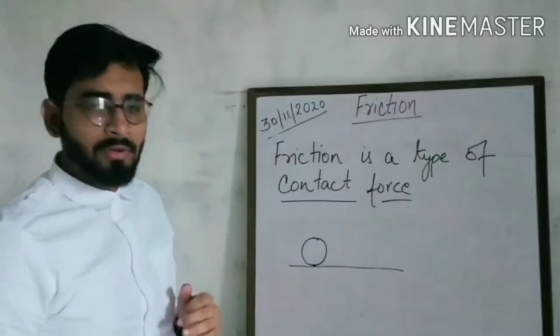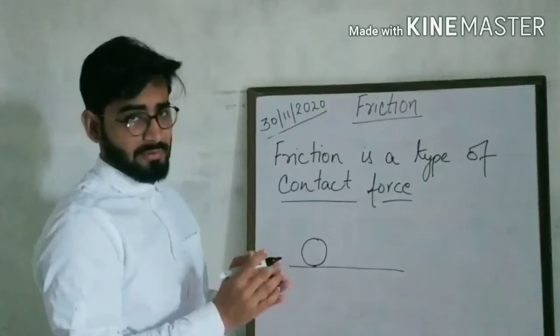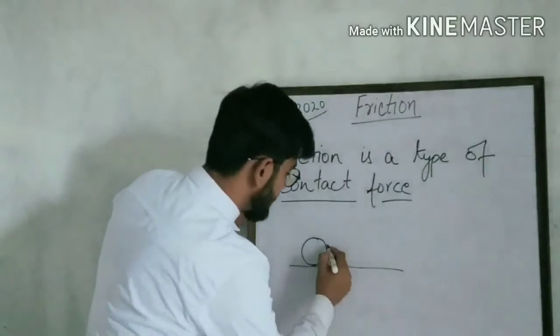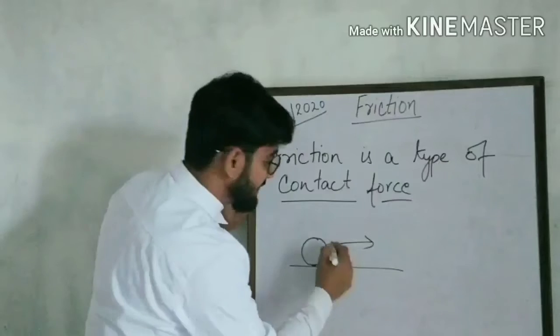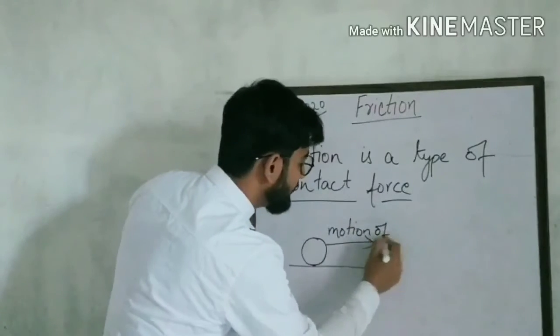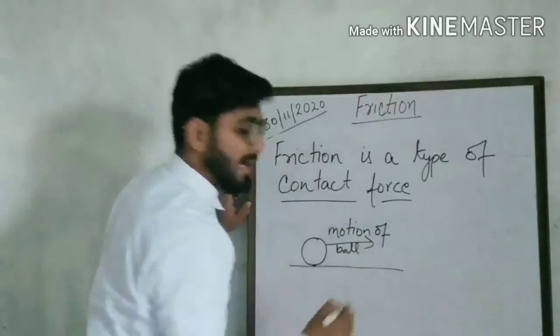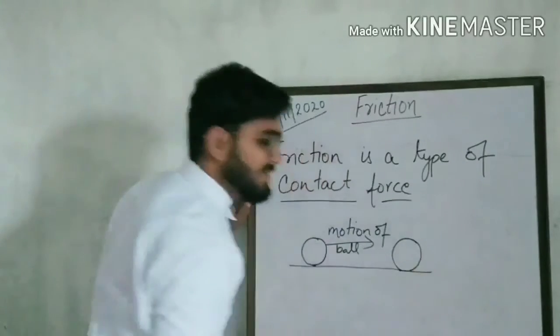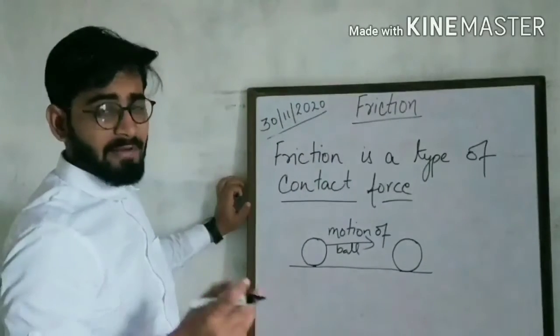So what will you do? You will apply some force, then the ball starts moving. And suppose that the ball reaches here.